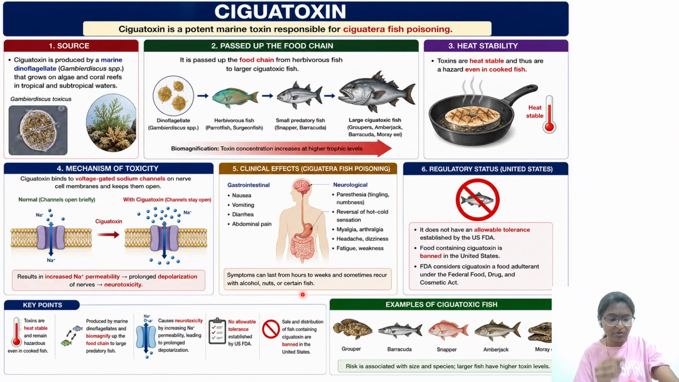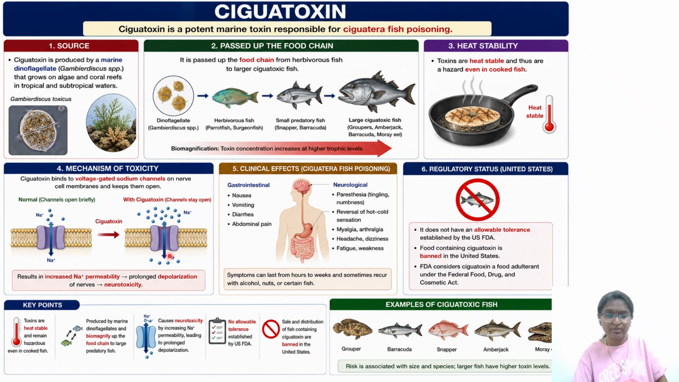So for this type of fish poisoning, as per the option, it states that it does not have an allowable tolerance established by the US FDA. Food containing ciguatoxin is banned in the United States. FDA considers ciguatoxin a food adulterant under the Federal Food, Drug, and Cosmetic Act. So this is very important from the regulatory point of view.